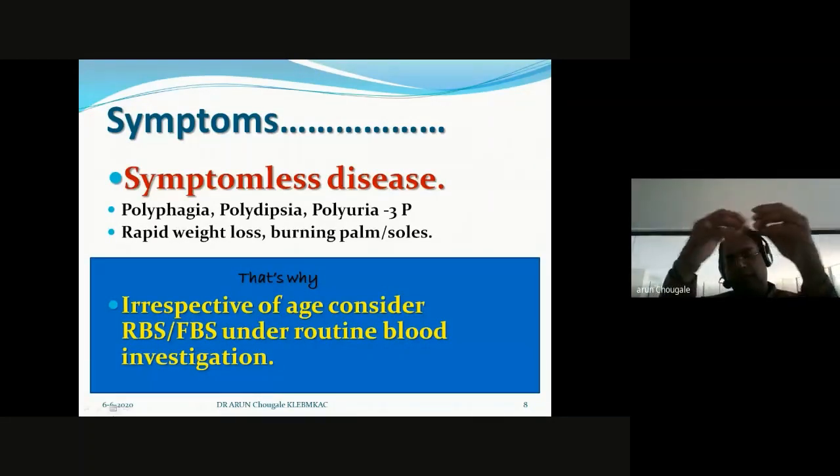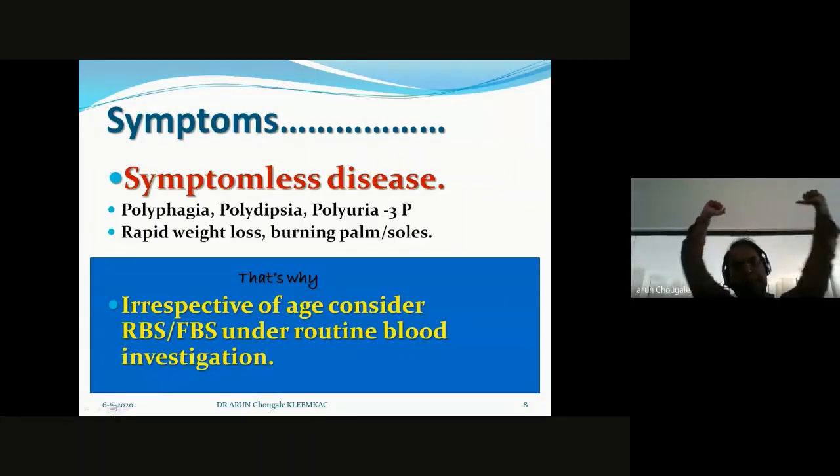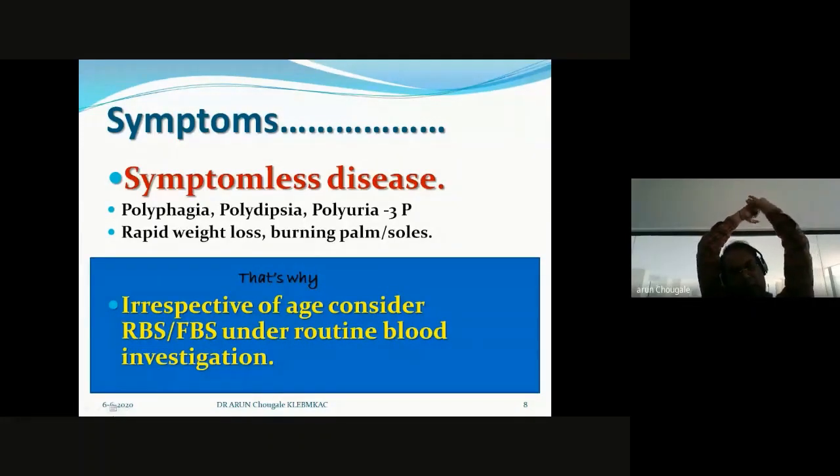Now, come to the symptoms of diabetes. In our books it is said that there are 3 Ps: polyphagia, polydipsia, polyuria, that is excess eating, excess thirst, and excess urination. But nowadays in clinical practice it is a little bit changed. The patient ends up with rapid weight loss, burning palms and soles, or consults with severe weakness.